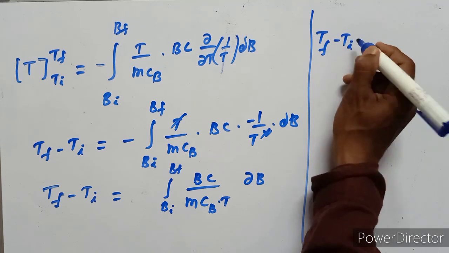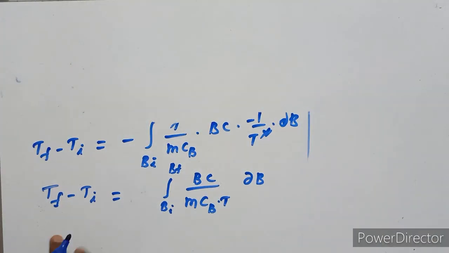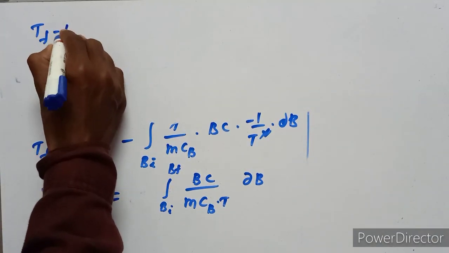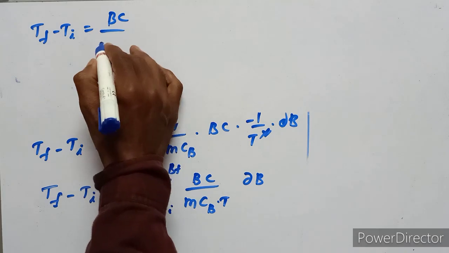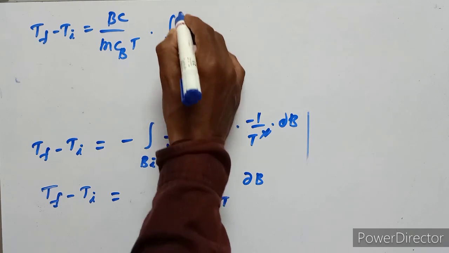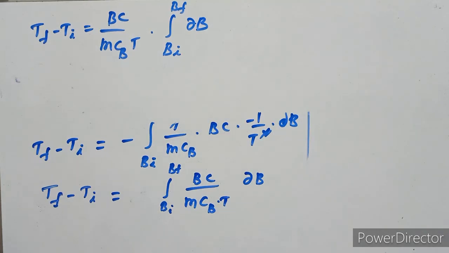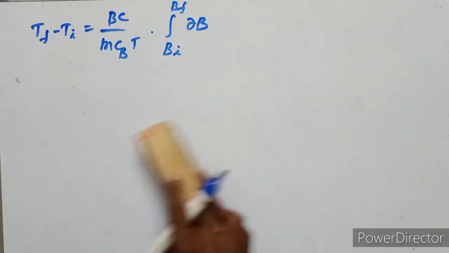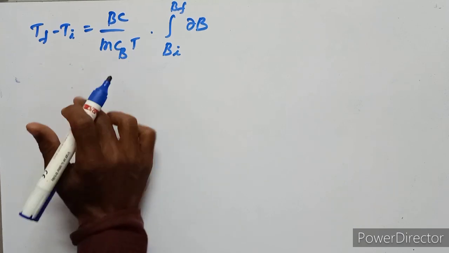Final temperature minus initial temperature equals BC upon mC suffix B into T, integration from initial field strength to final field strength of ∂B.